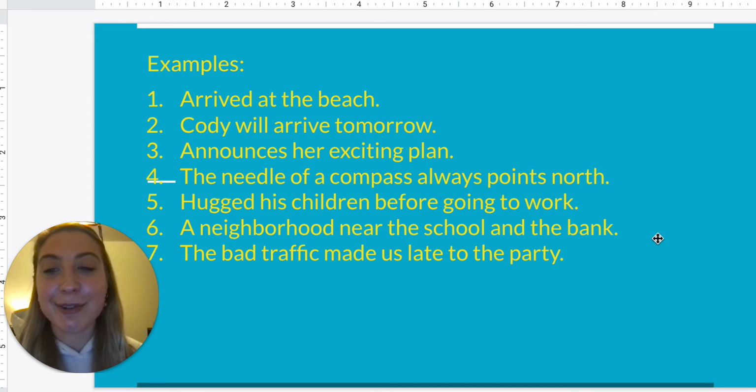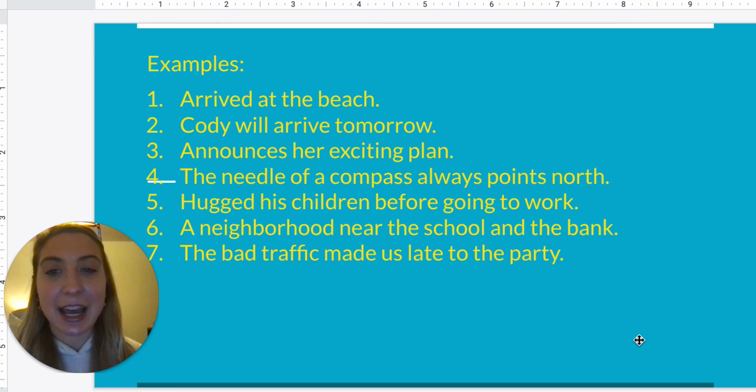And our last one, the bad traffic made us late to the party. So what is this sentence about? It's about traffic. And what did the traffic do? It made us late to the party. So we have a subject and a verb. So that would make it a complete sentence.